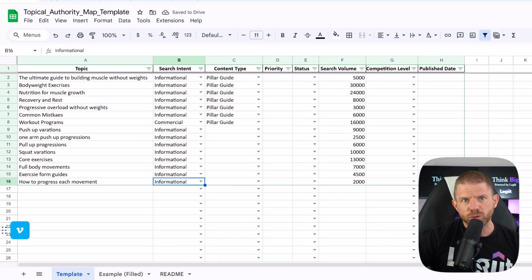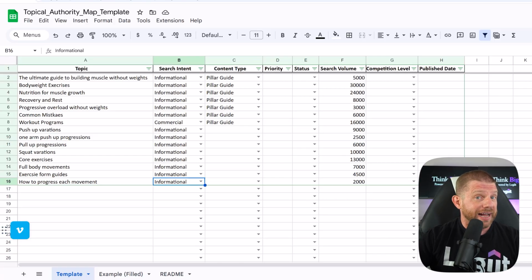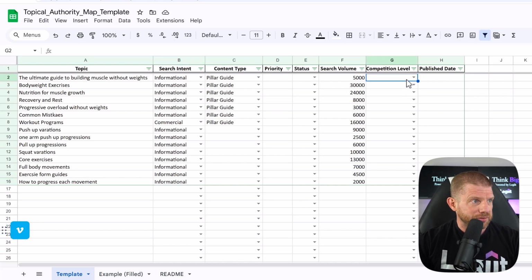Competition level is simple, low, medium, or high. Now, be honest here. If you're a new site, you're not going to be ranking for high competition terms right away. And that's fine. We'll build up to those. So just go in and fill in the different competition level. I'm just going to randomly choose some of these so you can kind of see this filled out.